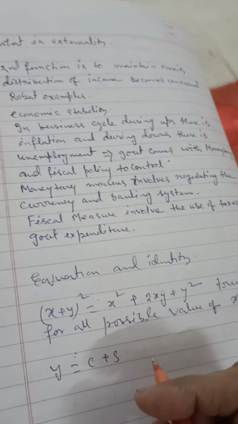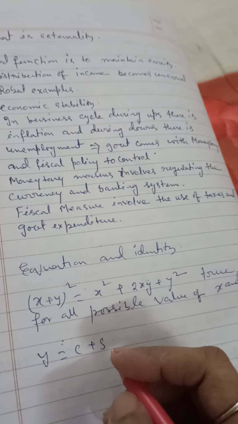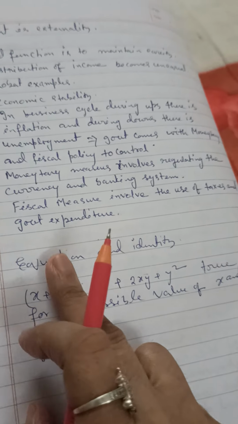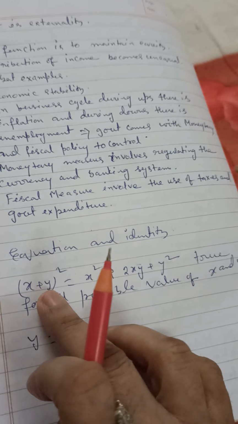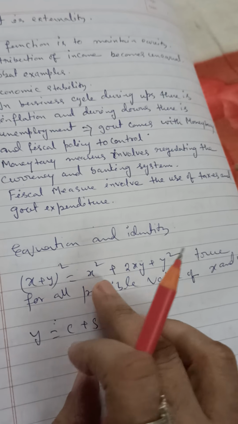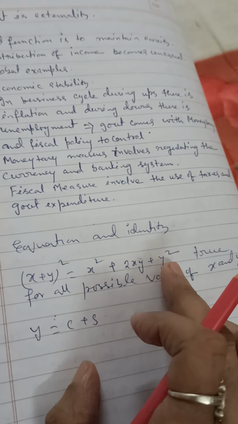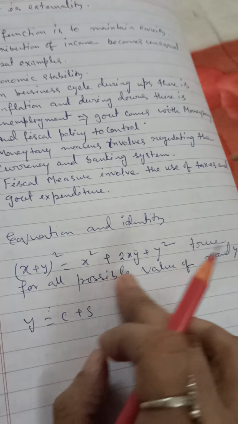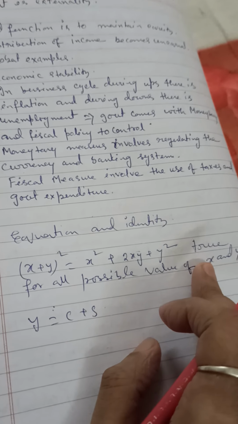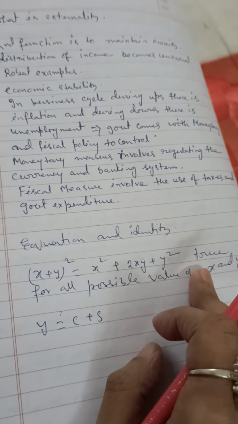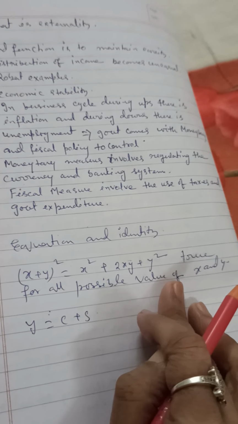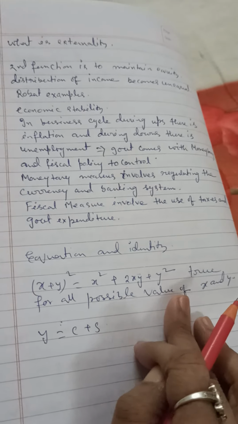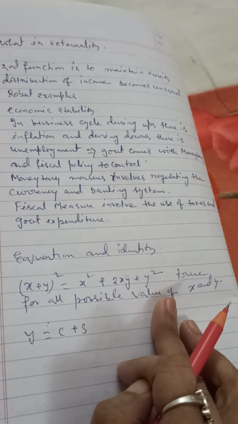Hello students. Today we will be discussing the caption you are seeing over here: equation and identity. I have written one equation, (x + y)² = x² + 2xy + y². That is true for all possible values of x and y. So what is an equation and what is an identity? An identity is a relationship between several variables which is true for all possible values of the variables.